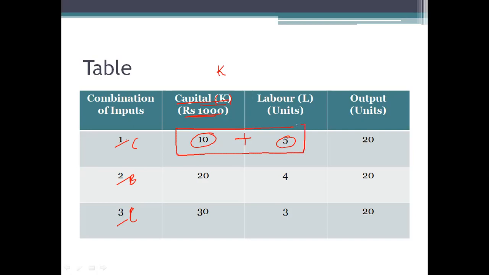This is one combination of input and this has given us 20 units of output. Okay, so this is the combination 1.